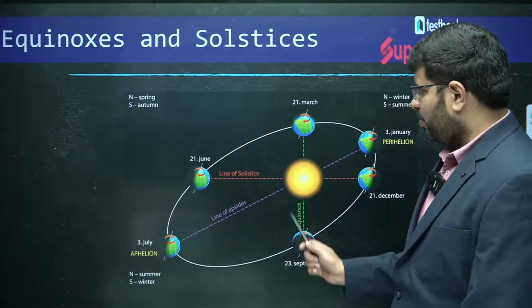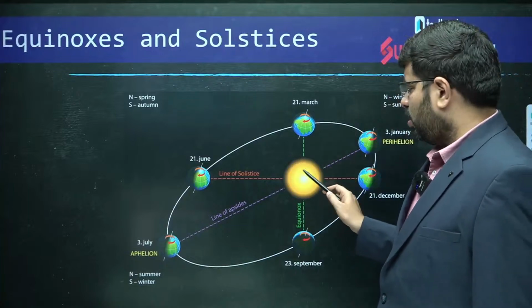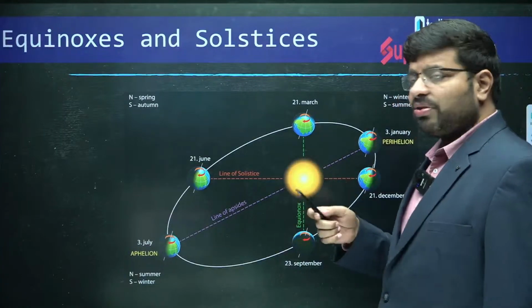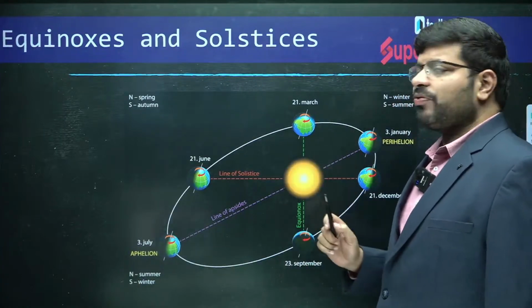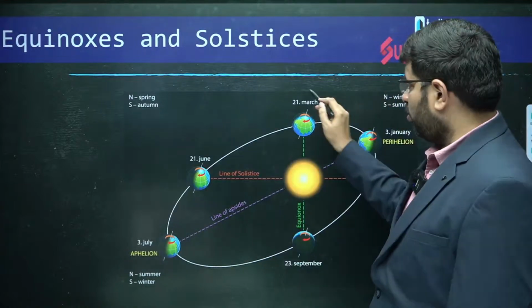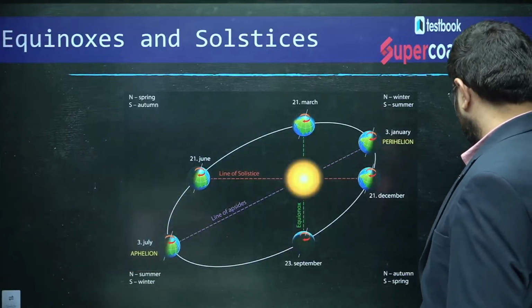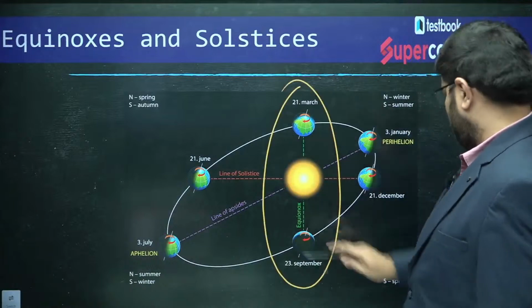If you see the revolution, you can see here clearly, on this day the angle of the rays of the sun towards the earth will be such that every part of the globe is receiving 12 hours of day and 12 hours of night on 21st March and 23rd September.